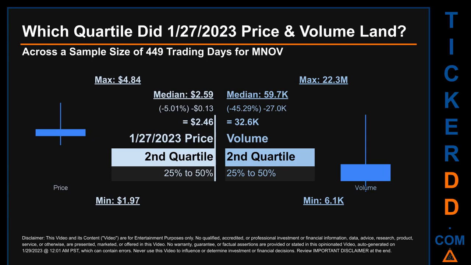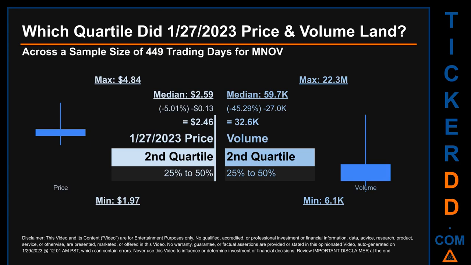The day's volume landed within the second quartile, that is within the 25% to 50% range of all sampled daily volume, which saw a max daily volume of 22.3 million and a minimum of 6.1 thousand. Quartiles tell us about the spread of a data set by breaking that data set into quarters, just like how the median breaks the set into half.